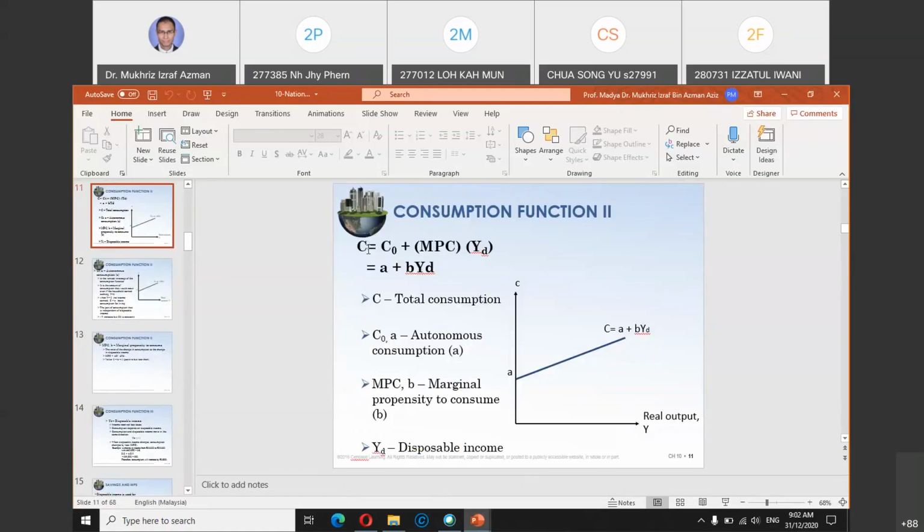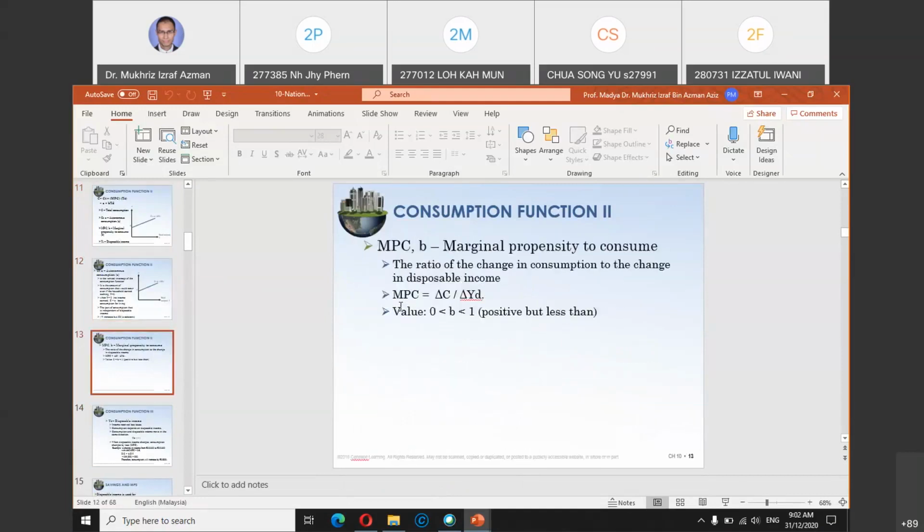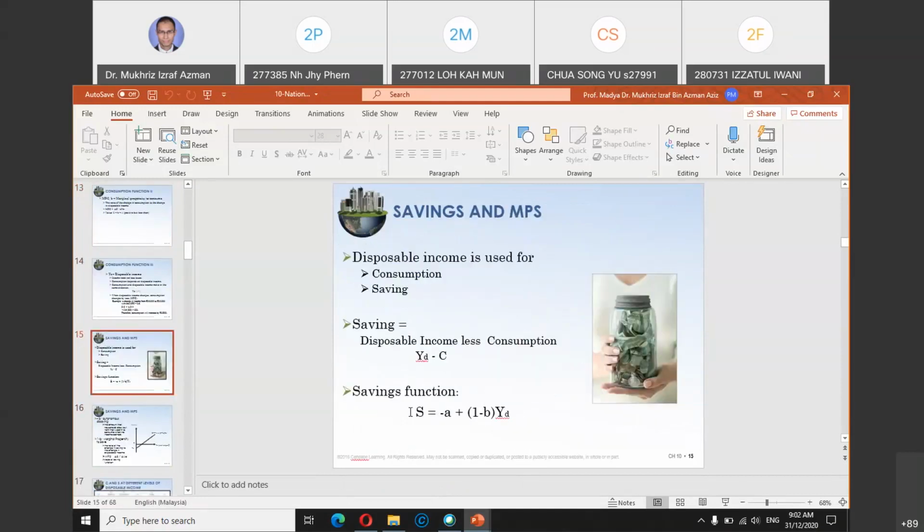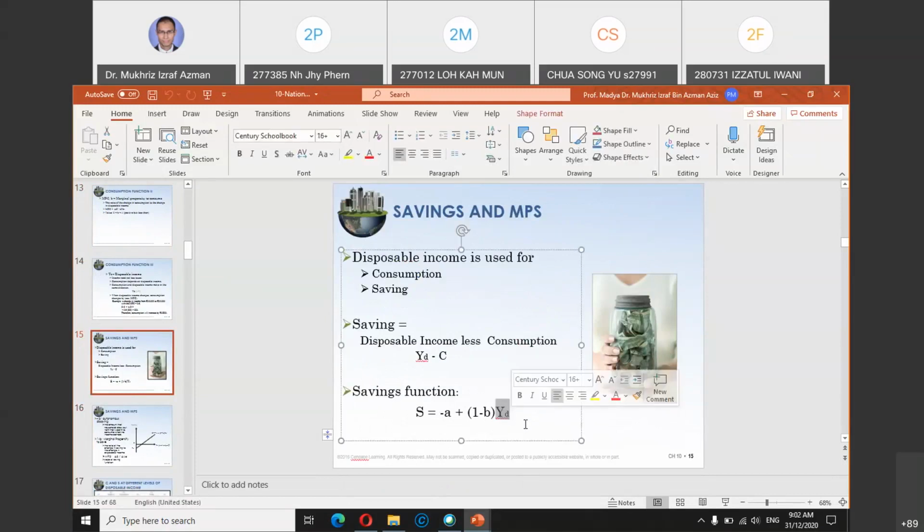So consumption function, and then you also have the saving function. Just focus on these two first. If you know the value of your income, and if you know your MPS or MPC, MPS is 1 minus B, MPC is B. So if you know MPC, you can calculate MPS. If you know MPS, your income level, plus the autonomous consumption value, you can calculate your saving value.